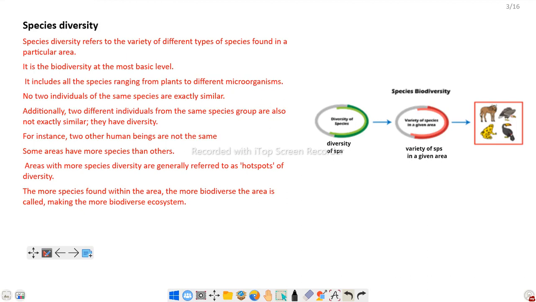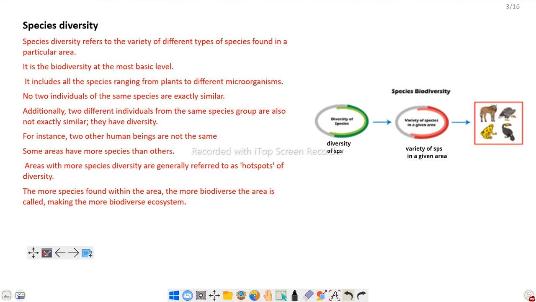It includes all the species ranging from plants to different microorganisms also. Additionally, two different individuals from the same species are also not exactly similar, but they have diversity. For example, two human beings are not the same.